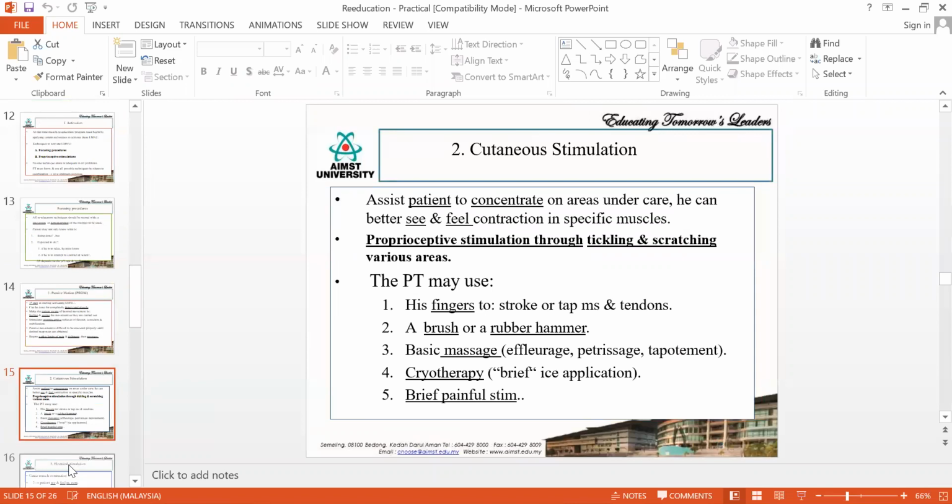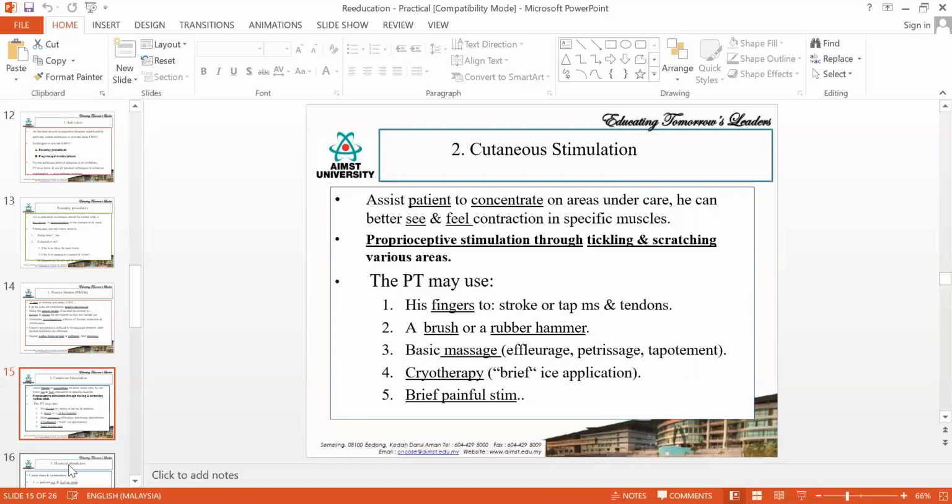Then cutaneous stimulation. Cutaneous stimulation is nothing but stroking, tapping the muscle tendon, all those things. So that is nothing but your massage. A lot of techniques in massage will help you to increase the cutaneous sensation, like stroking, effleurage, petrissage, then even circular kneading. Almost all the massage techniques will help you to increase this cutaneous stimulation. Okay, apart from that, you can do brushing.